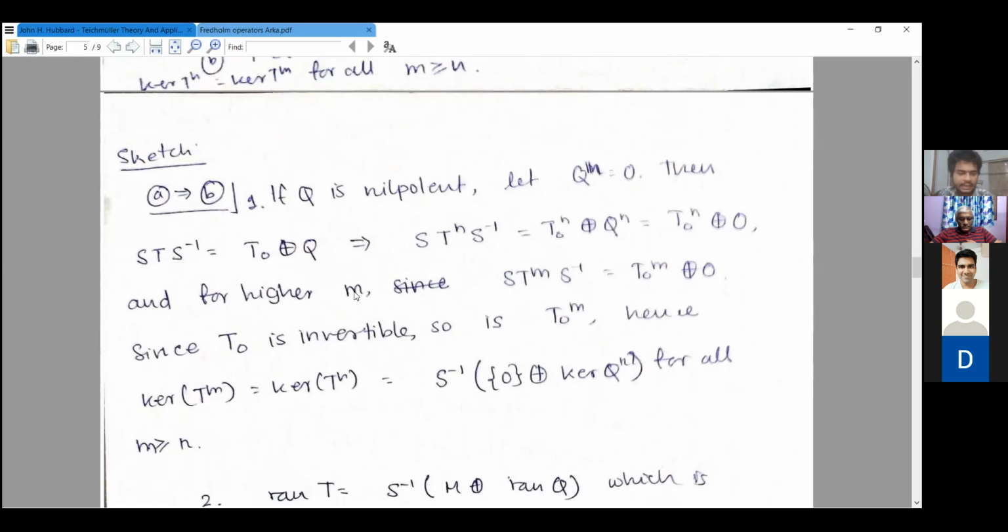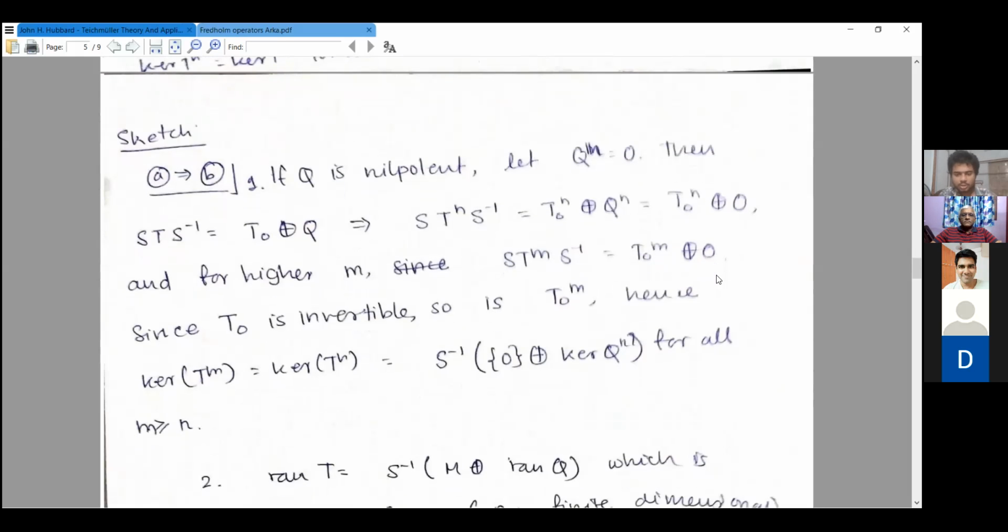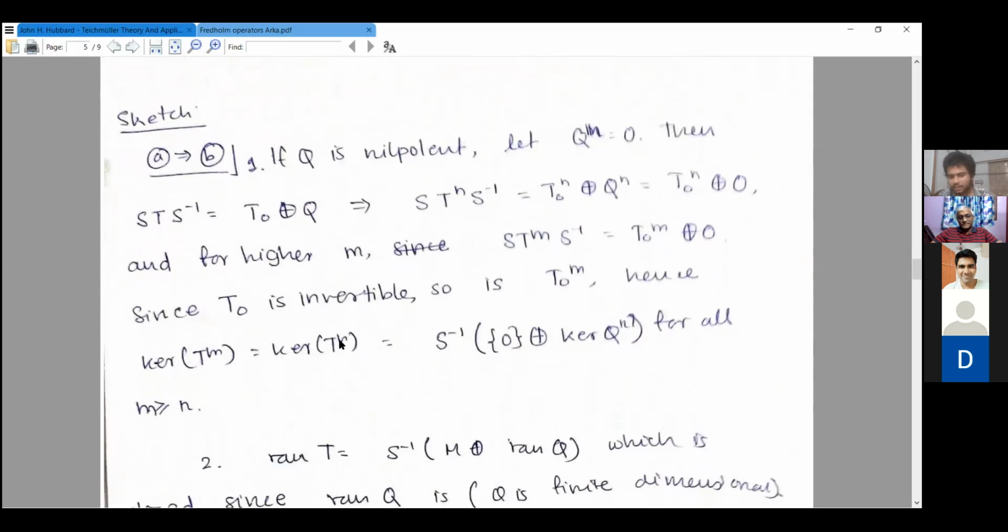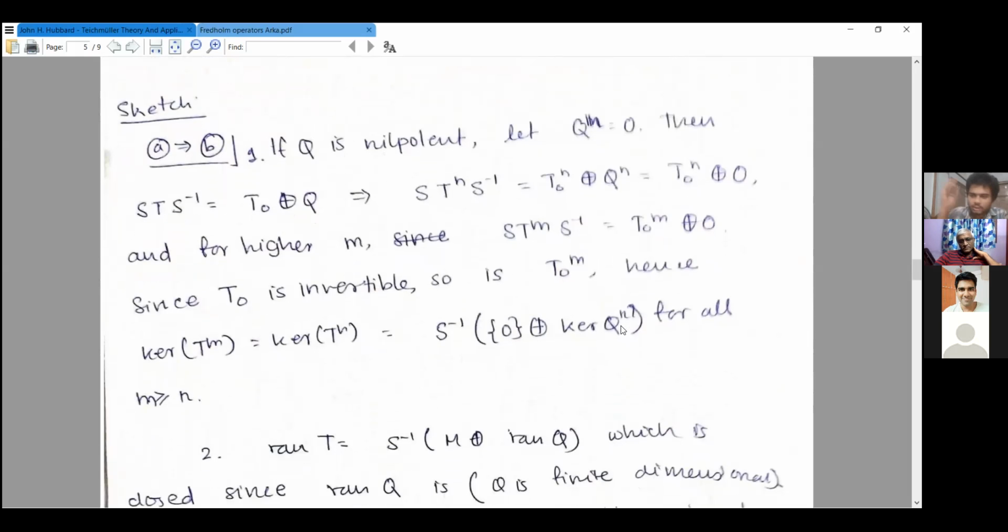Now, since T naught is invertible, then T naught^m is also invertible, and so the kernel of T^m is equal to the kernel of T^n. So what you have is that the kernel of T^m is equal to the kernel of T^n, which is S inverse of 0 direct sum kernel of Q^n, for all m greater than or equal to n. So this was the first part, that the kernel will eventually stabilize.